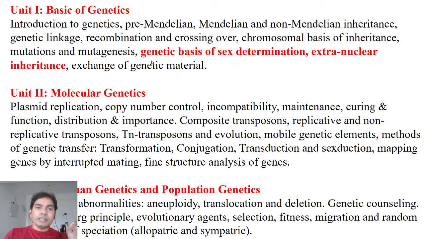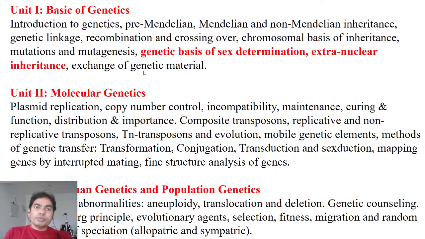That is the exchange of genetic material, and that happens with recombination and crossing over. So the true exchange of genetic material happens because of recombination and crossing over, that we have already studied, right? That we have already discussed, right? So recombination and crossing over happens in the meiosis 2 condition, the crossing over.